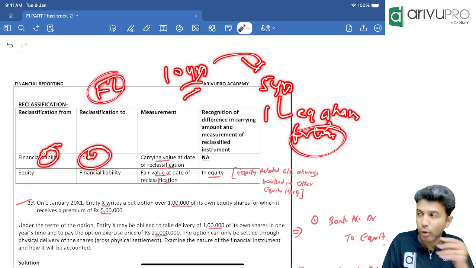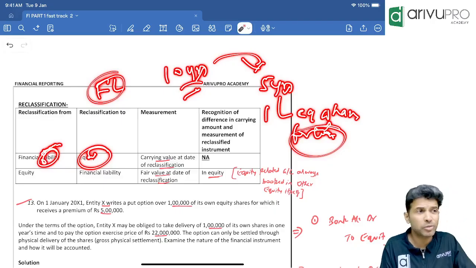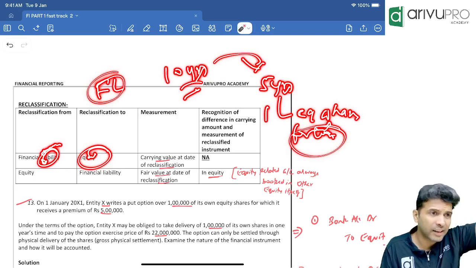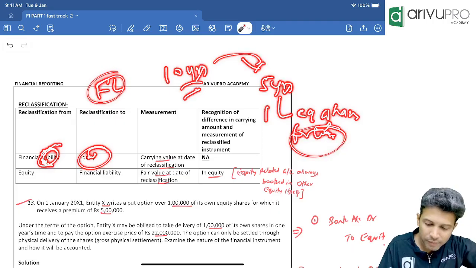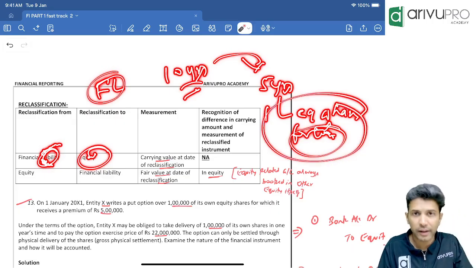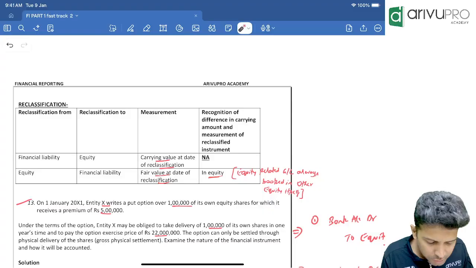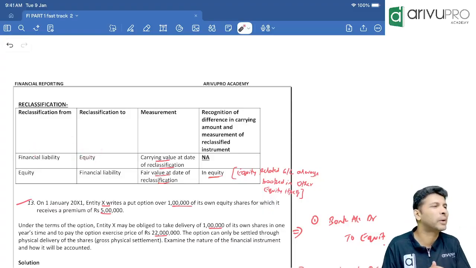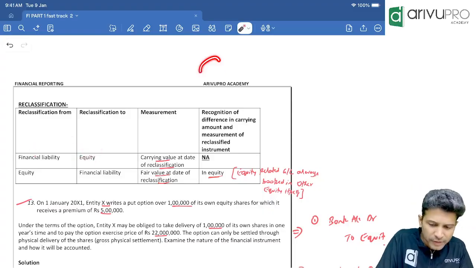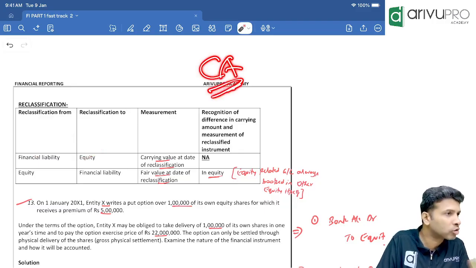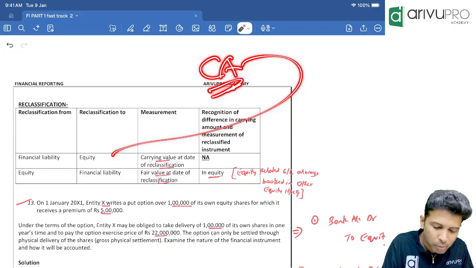The reason for you to classify it as financial liability was that we were using market value, so the number of equity shares was variable. Now after a few years we modified the contract. Now is the number of equity shares variable or fixed? Fixed. That means now we will have to change the classification from FL to equity. Right? So these preference shares will have a carrying amount in your books, no? The same carrying amount you make as equity.